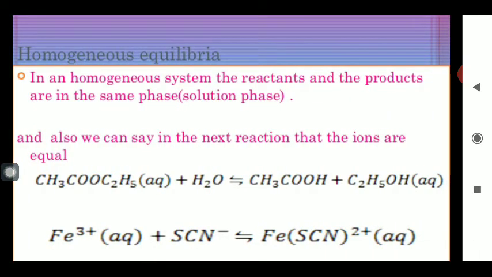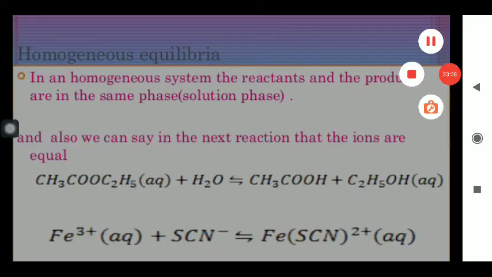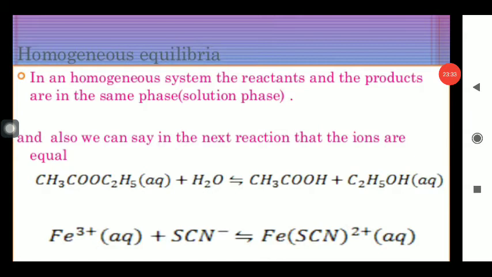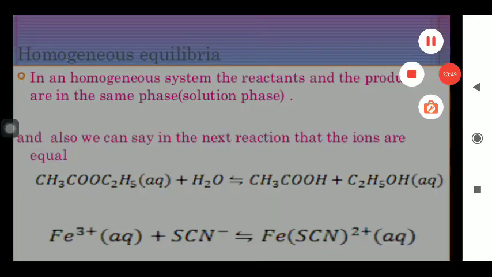Now we will discuss the two types of equilibria. One is the homogeneous equilibrium and the second one is known as the heterogeneous equilibrium. In case of the homogeneous equilibrium, the state of matter of the reactants and products remains the same, and whenever for such a reversible process equilibrium is achieved, that is known as the homogeneous equilibrium.